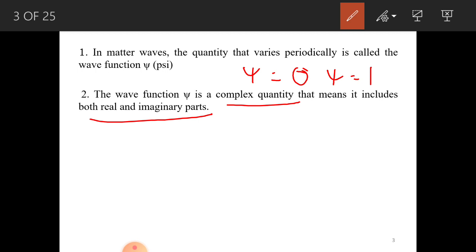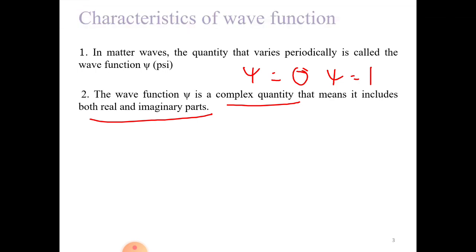So in most of the cases it is a complex function. If suppose it is a real function, then it is very easy to determine the particle. Xi equal to 0, xi equal to 1. Xi equal to 0 indicates that the particle is absent.